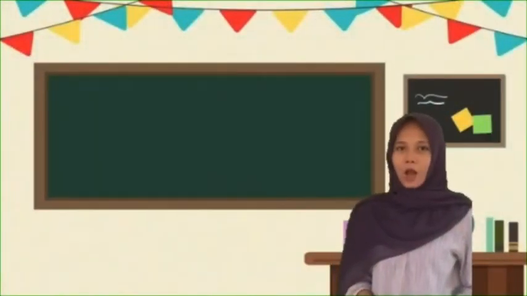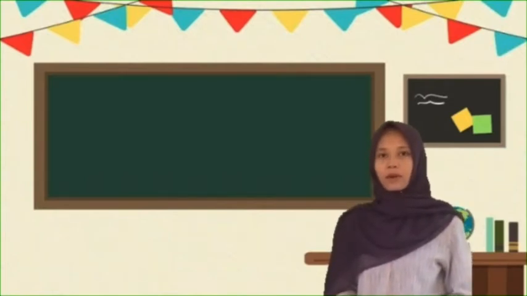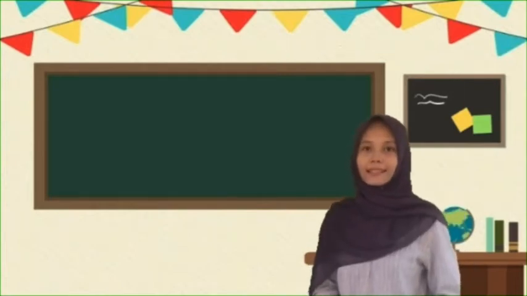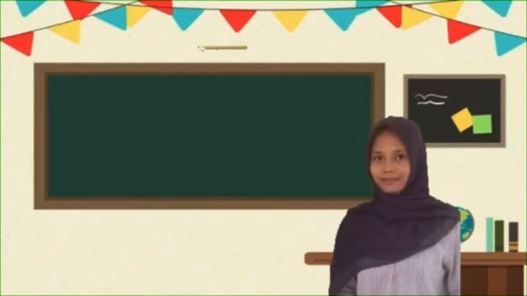Next, we will show you what kinds of prepositions there are, and this will be explained by Anissa. Before you understand what a prepositional phrase is, it's important that we understand what a preposition is and what a phrase is. So, let's start with understanding what a preposition is.